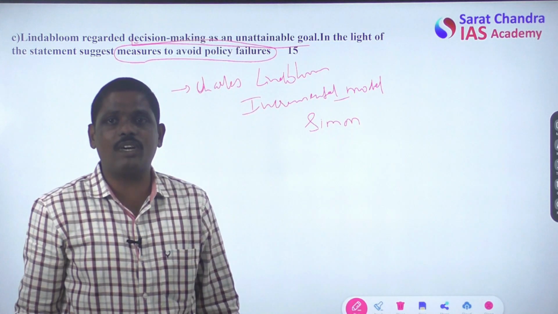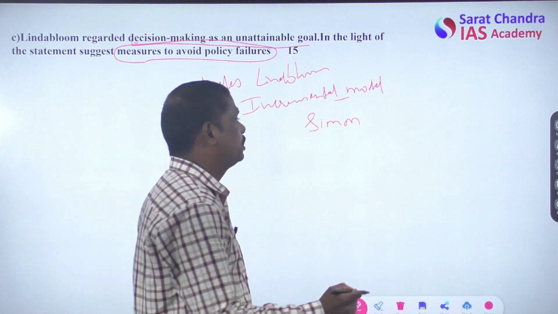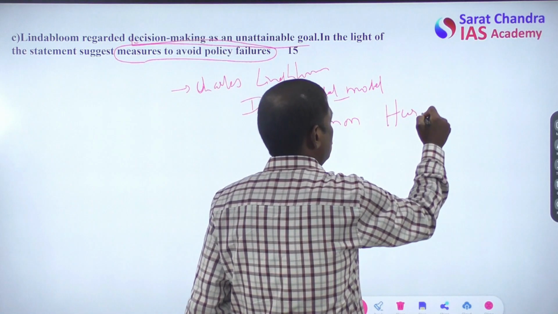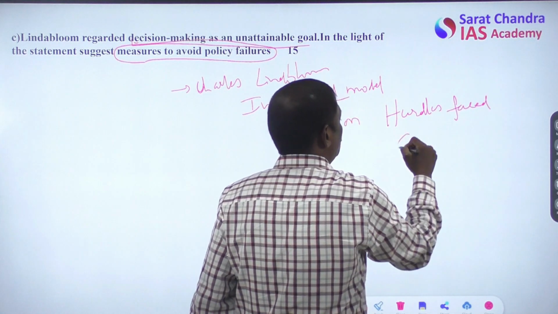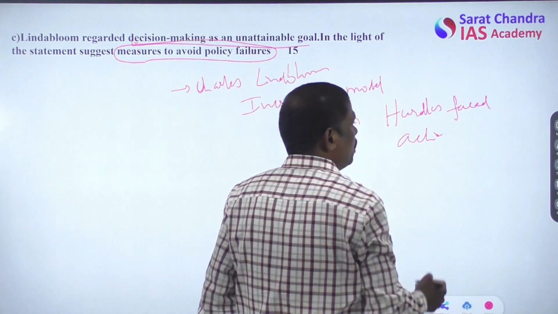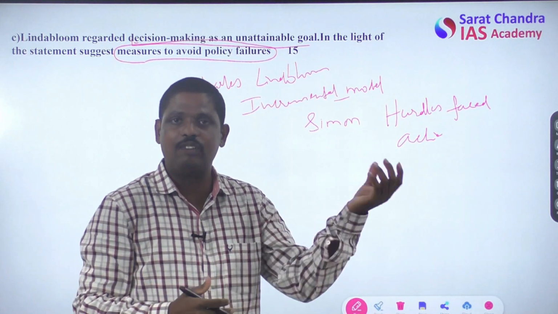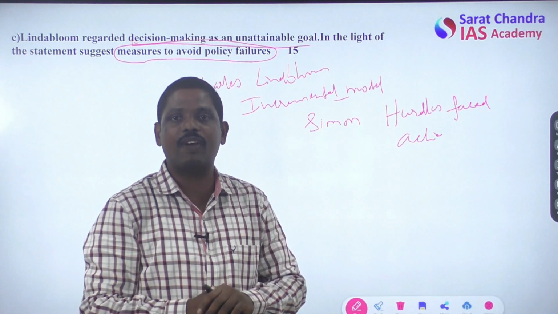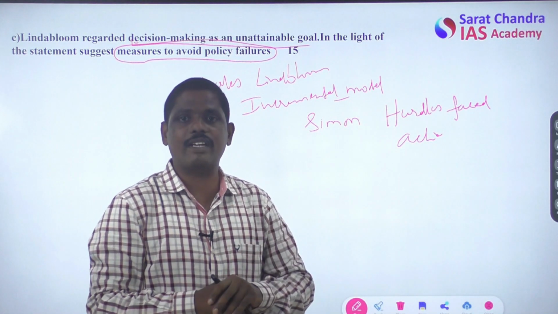His reasons for not achieving rationality are simply hurdles faced in achieving rationality. So organizational factors, situational factors, informational factors, individual factors, administrative factors, and structural factors.